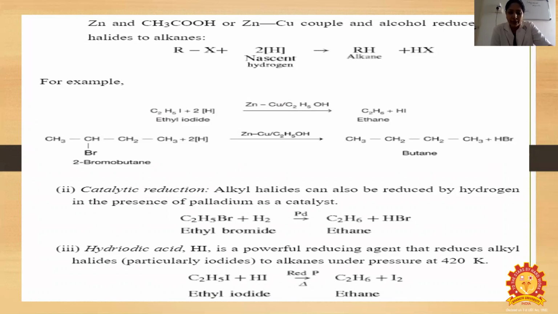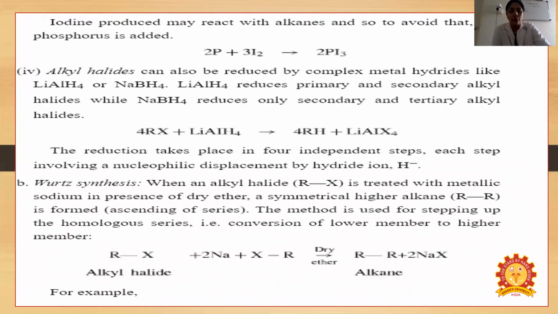Hydroiodic acid, HI, is a powerful reducing agent, and it reduces alkyl halides, particularly iodides, to alkanes under pressure at 420 K. C2H5I, that is ethyl iodide, reacts with red hot hydrogen iodide to form C2H6, ethane, plus iodine. The iodine produced may react with the alkane, so to avoid this, red phosphorus is added. 2P plus 3I2 gives 2PI3.